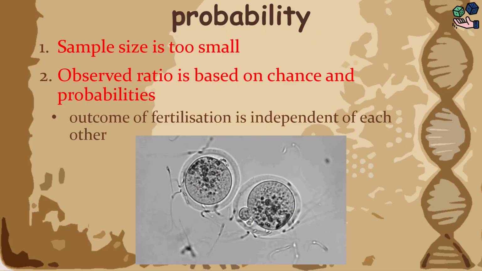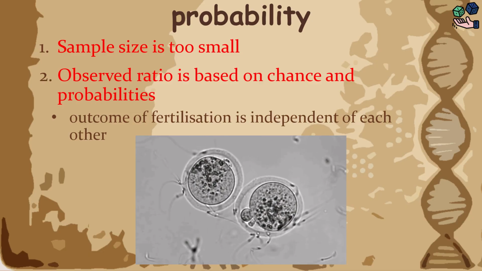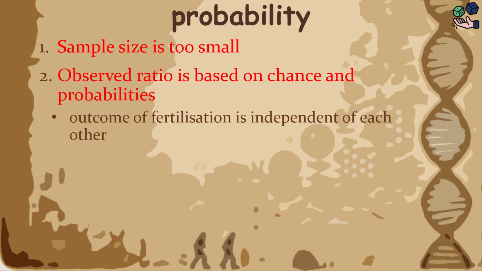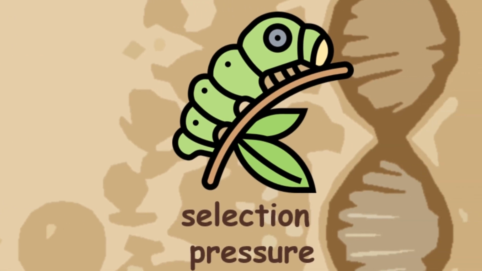So even if the sample size is over 9,000, the observed ratio can still differ from the expected ratio. These two reasons are sufficient and should be your first line of defense against O-level questions. However, there are still possible reasons for ratios to differ, even when the sample size is large. One such reason is selection pressure.